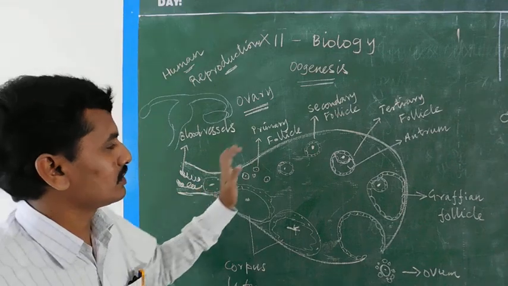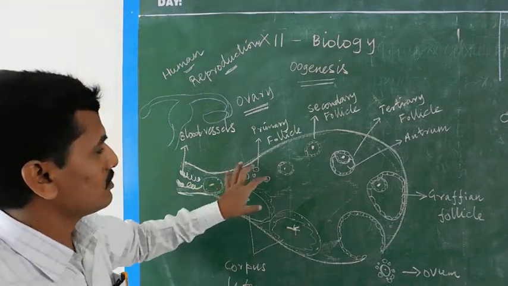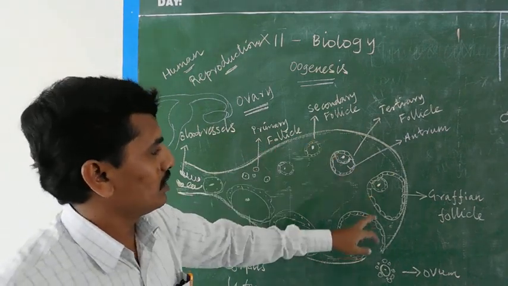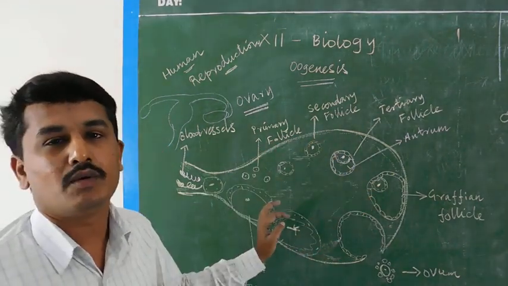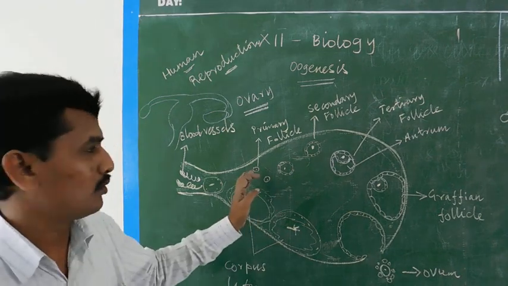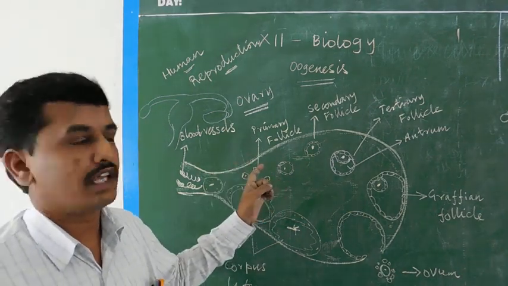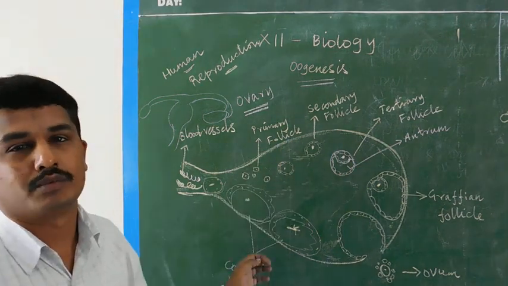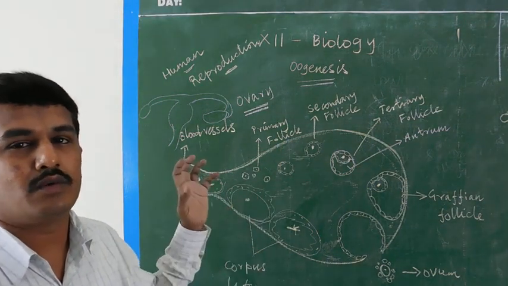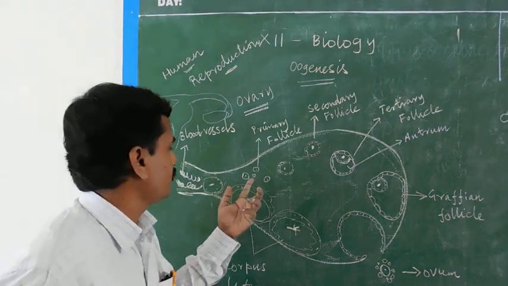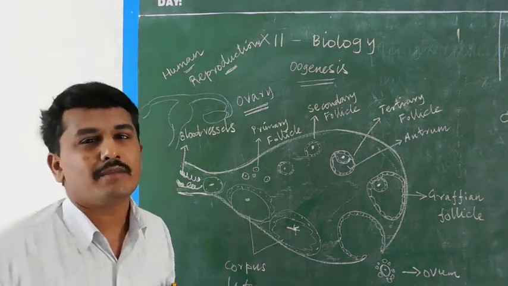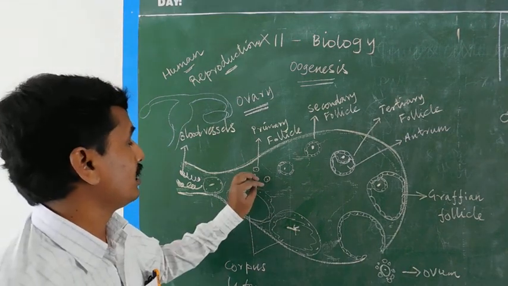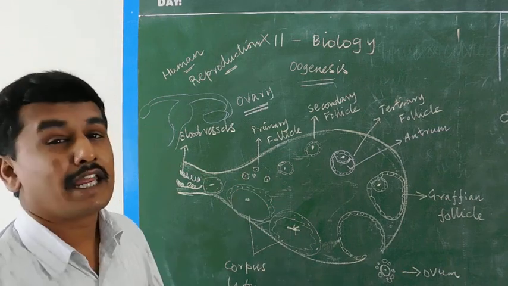Then the structure of the ovary. The internal structures like primary, secondary and tertiary follicles are not present in the early ovary. After puberty, in each menstrual cycle, the primary follicle slowly develops. So first we deal one by one with the primary follicle. The primary follicle is a group of cells which contain a primary oocyte.